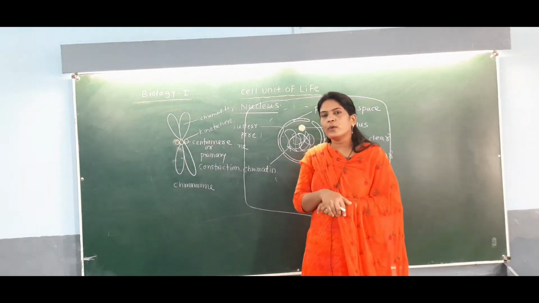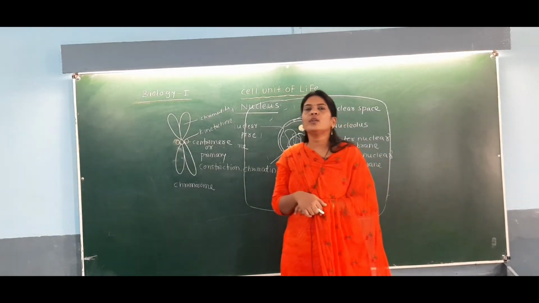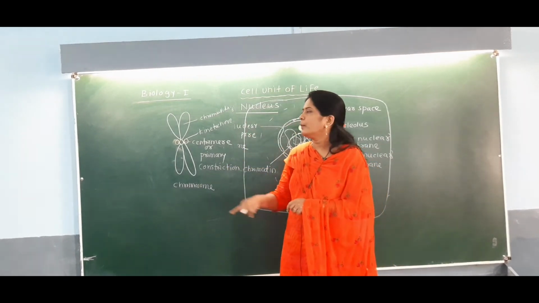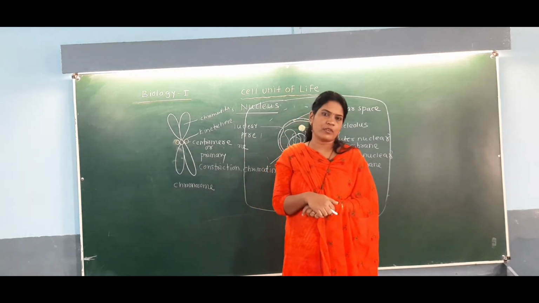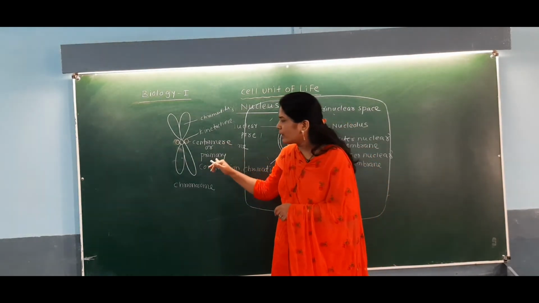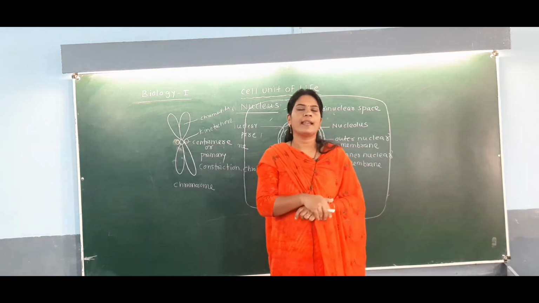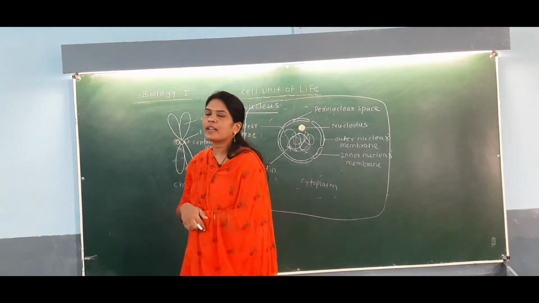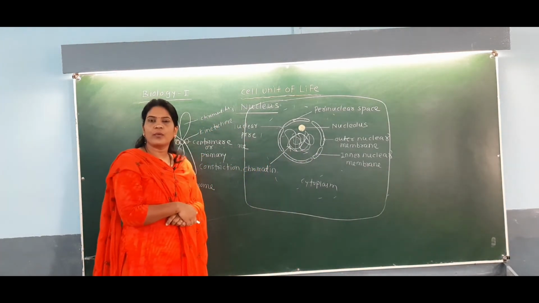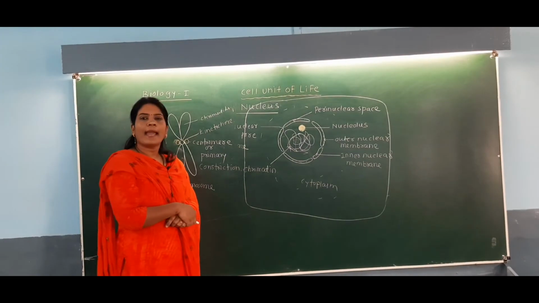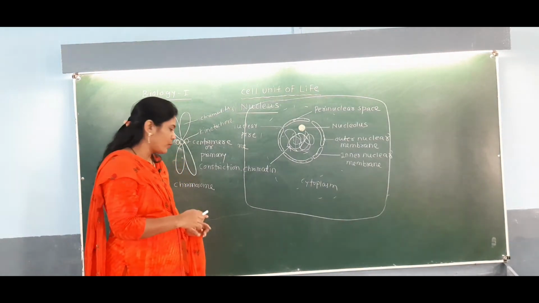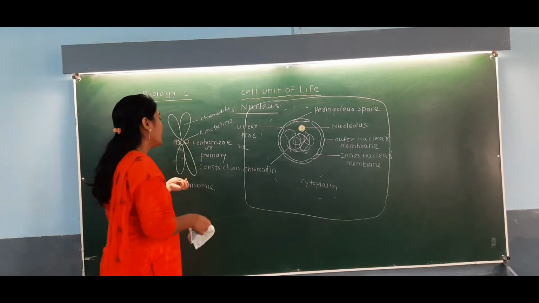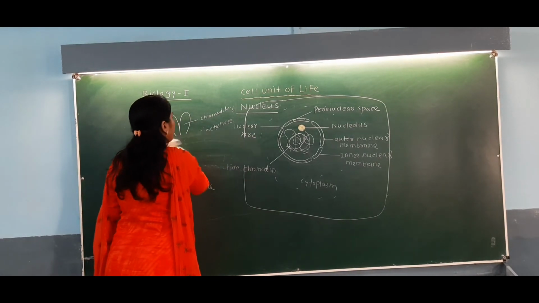But here you also have to see that there are 4 types of chromosome, according to the position of the centromere or primary constriction. Depending on the site of the centromere or primary constriction in the chromosome, we get 4 types of chromosome. Those types are metacentric chromosome, submetacentric chromosome, acrocentric chromosome, and telocentric chromosome. So students, here we will observe the 4 types of chromosome according to the position of the centromere.